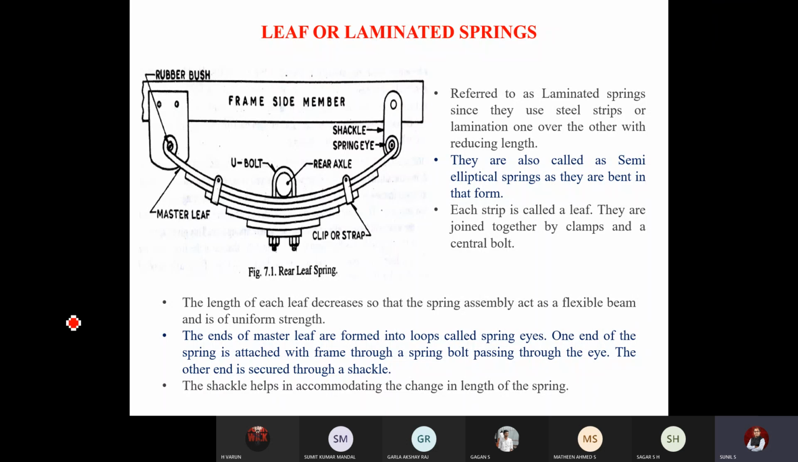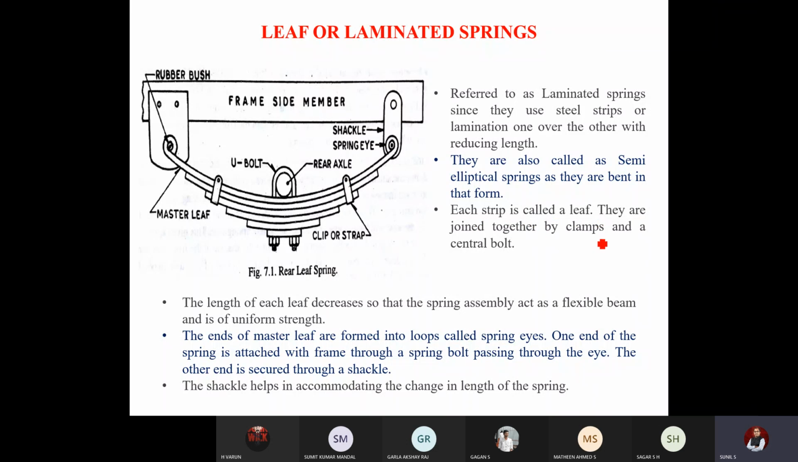So this is called the leaf or laminated spring, since they use steel strips. There will be a set of steel strips you can see. This is strip number 1, which is the longest one. The next, strip number 2, will be a little bit shorter. The third will be shorter again, so a number of such metal strips will be used. Each strip looks like a leaf, so it is called a leaf spring. They are also called semi-elliptical because of their shape. Each strip is called a leaf.